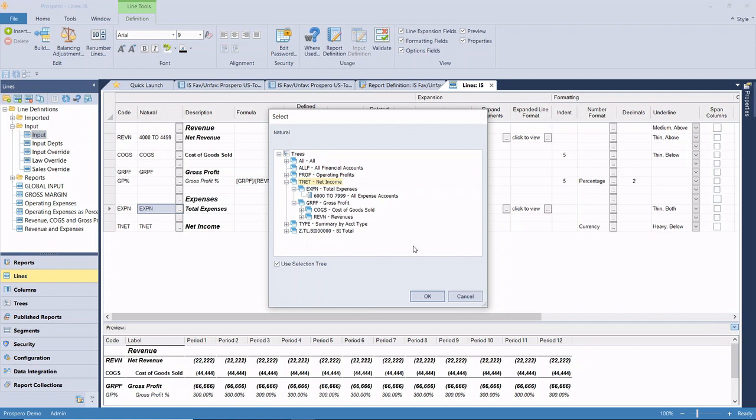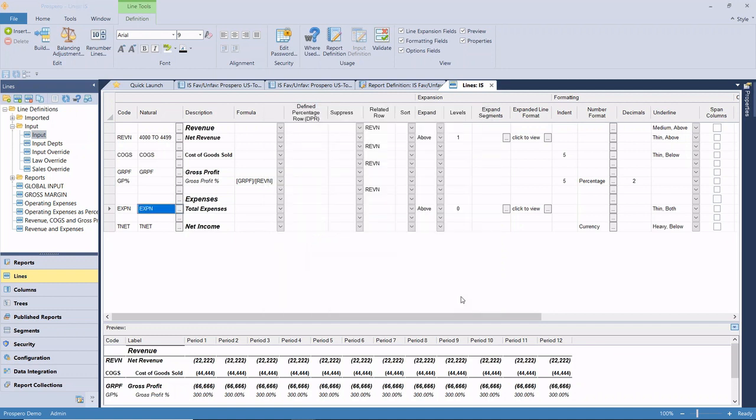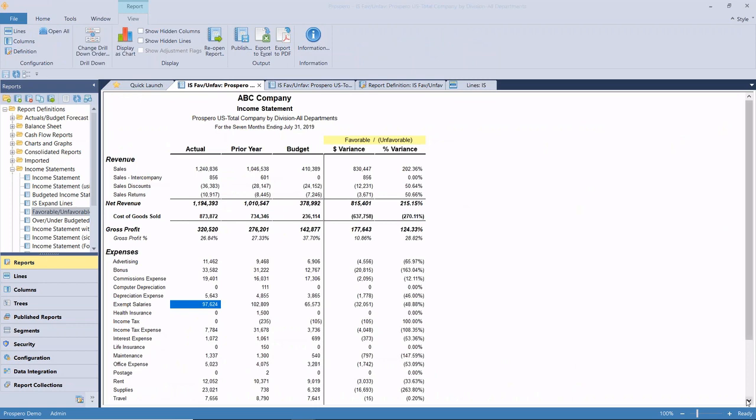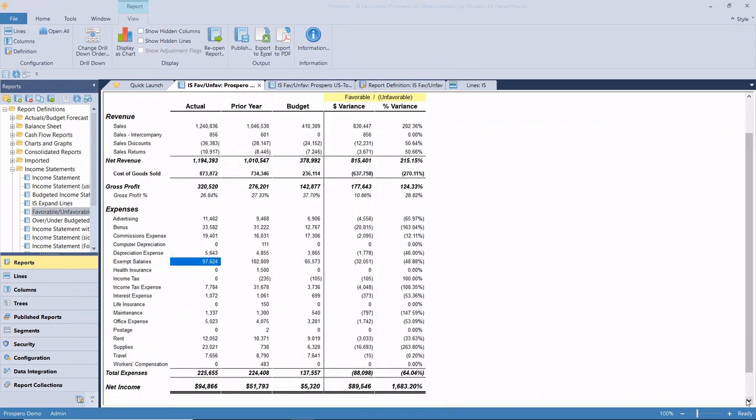You saw with the locations, we can use those as our prompts, and that's going to allow us to, again, be very specific, and it saves us a lot of maintenance, because as we update our trees, then any reports using, for example, our total expenses is automatically going to be included in this report. So all of that will be reflected. So what you see here is that we're using the expanded line to allow that. That's how, when we look at our total expenses and put it as one row, we can see that in our report as multiple rows because it's represented by multiple different accounts.